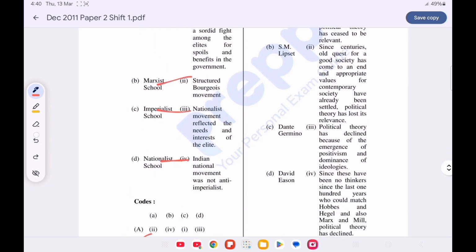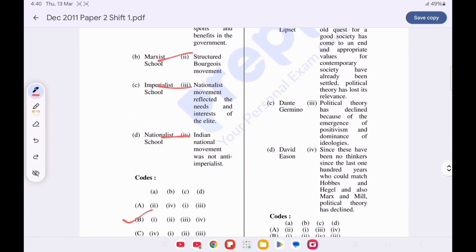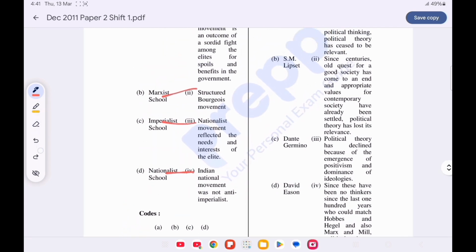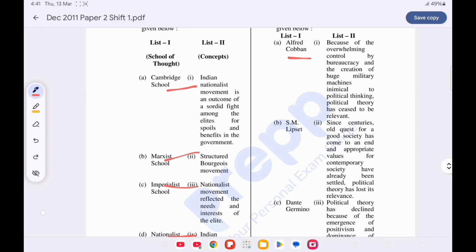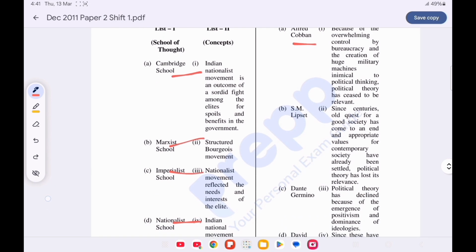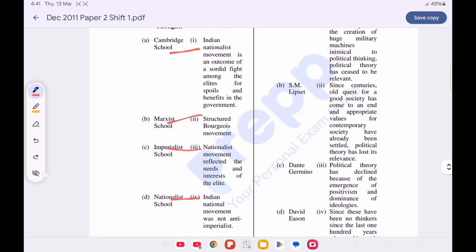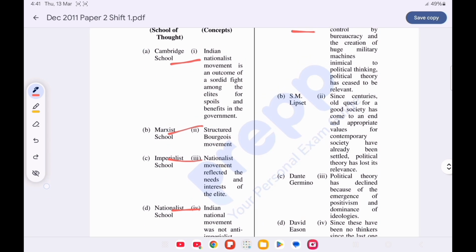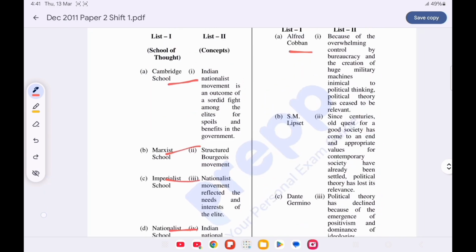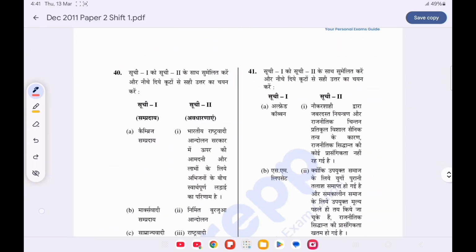S.M. Lipset said political theory has declined because of the emergence of positivism and the dominance of ideologies. Dante Germino said that because of the overwhelming control of bureaucracy and the creation of huge military machines inimical to political thinking, political theory has ceased to be relevant. Last is David Easton: since the century-old quest for a good society has come to an end, and the appropriate value for contemporary society has already been settled, political theory has lost its relevance. Now move on to the next question.